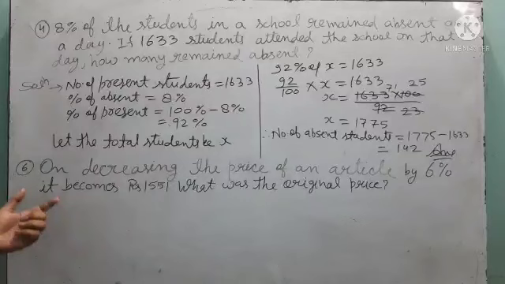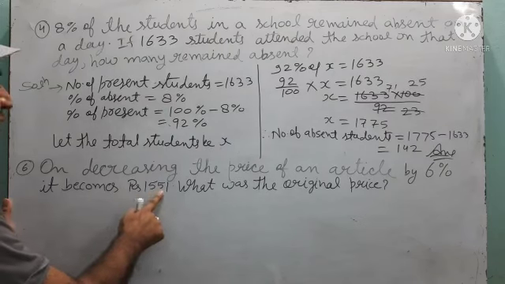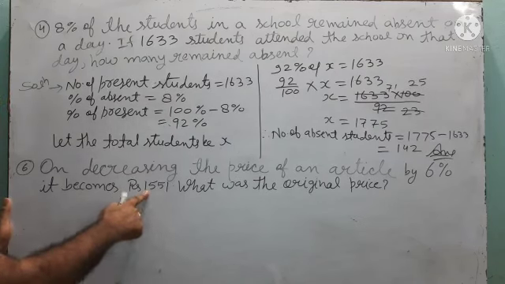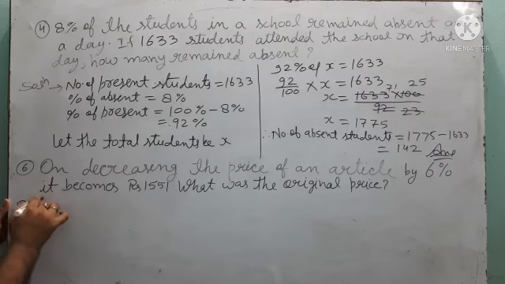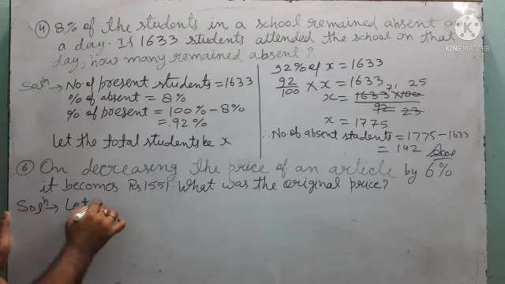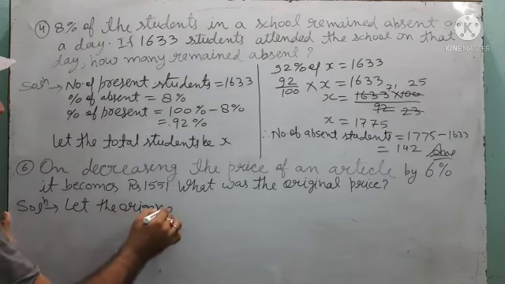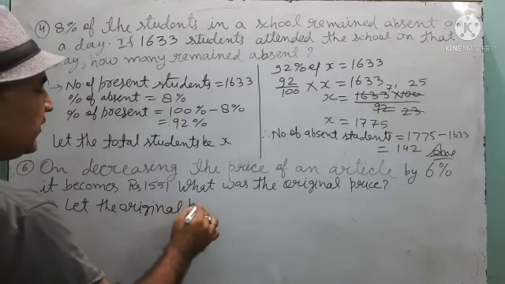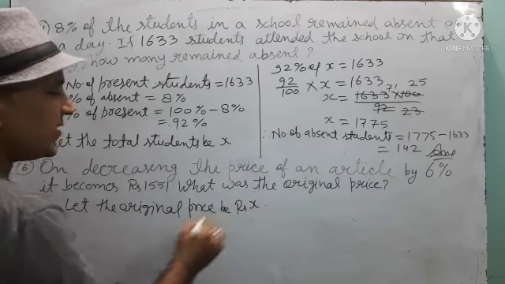Now the next question. On decreasing the price of an article by 6%, it becomes 1551. This is question number 6 in your book, children. Now see how to solve this one. Questions are very easy. See here, let the original price be rupees x.